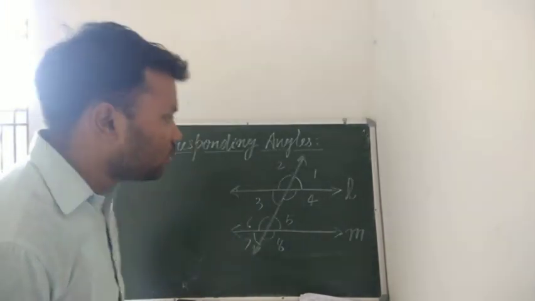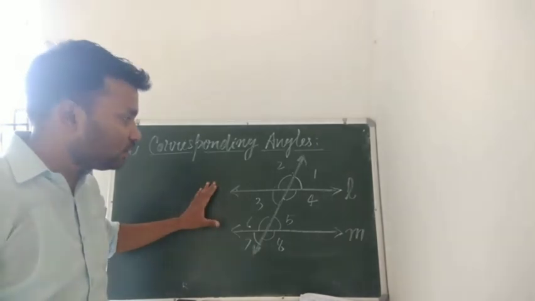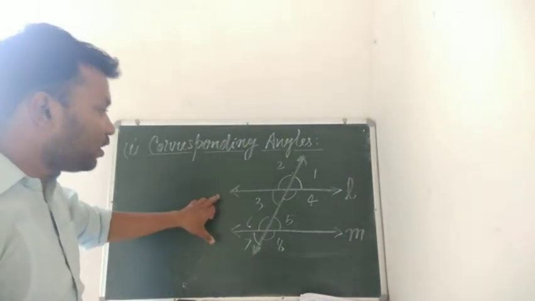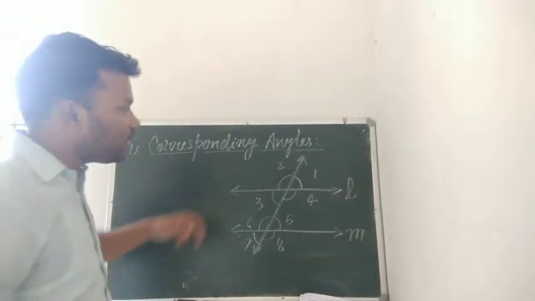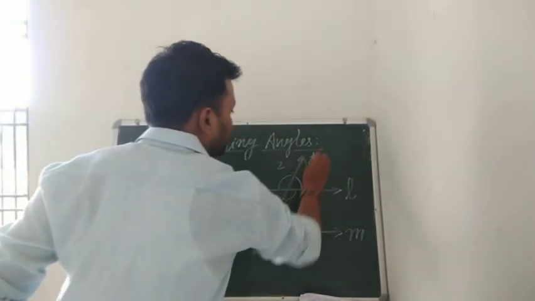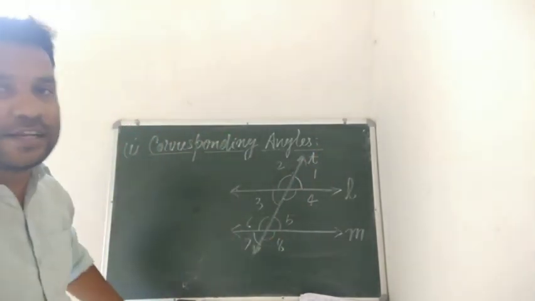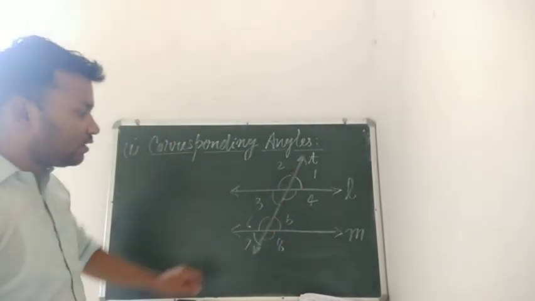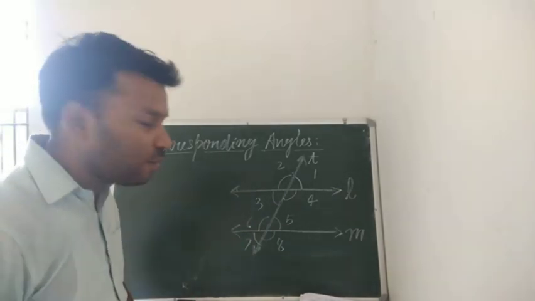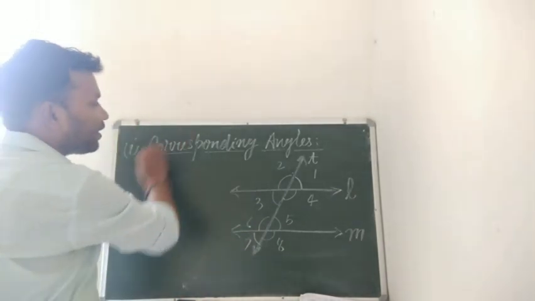Corresponding angles. Suppose that we have two parallel lines as shown in this figure, line L and line M, and there is a transversal line T which is intersecting or cutting these two lines at distinct points. Then with the help of this figure you can understand that some pairs of angles are formed here. What are corresponding angles?